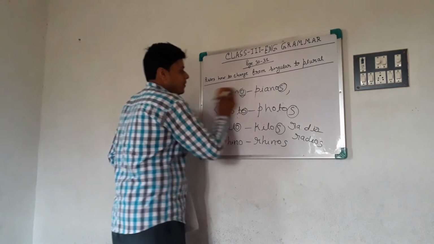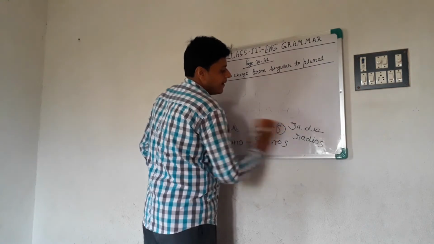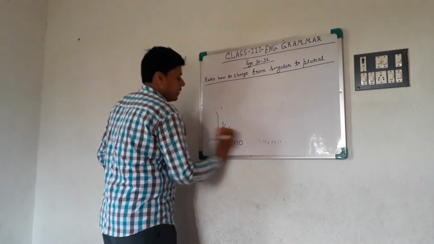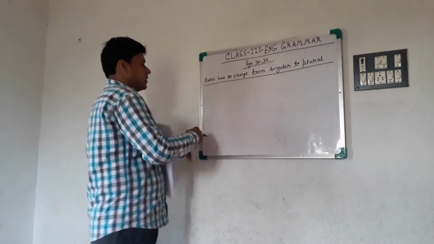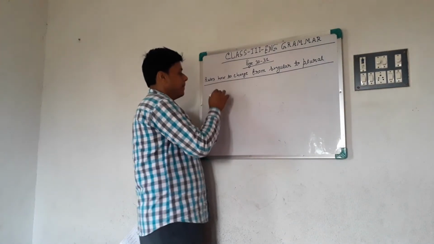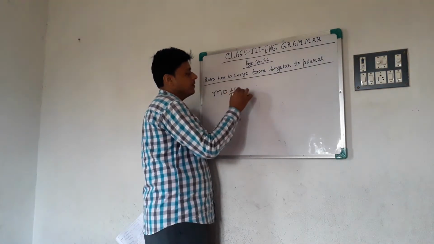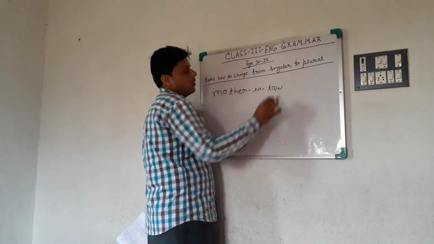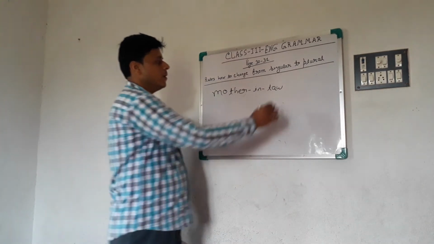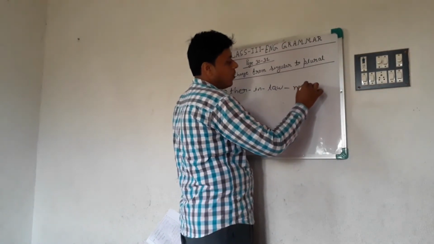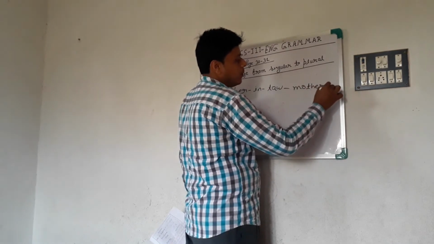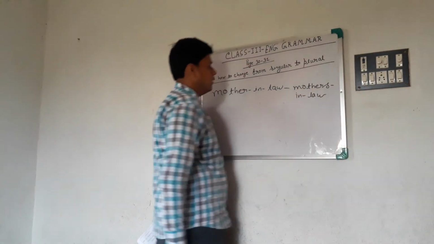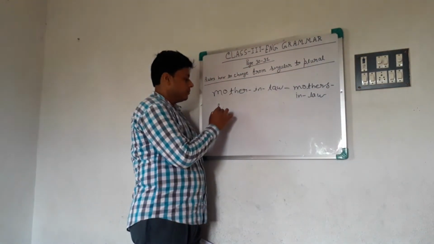In the case of compound nouns, we make the plural of the root word, like mother-in-law. Do you know the plural form? Mothers-in-law. Like sister-in-law.